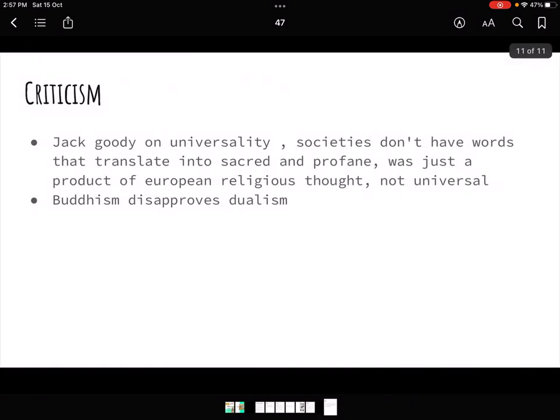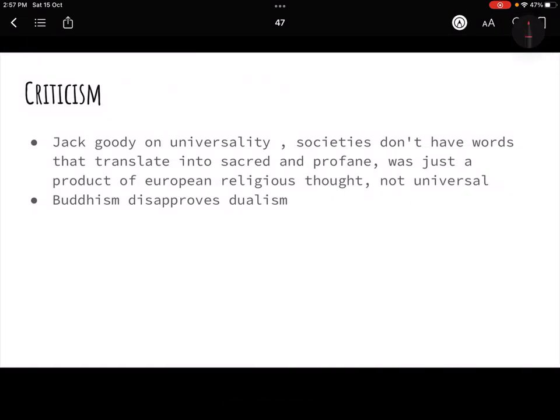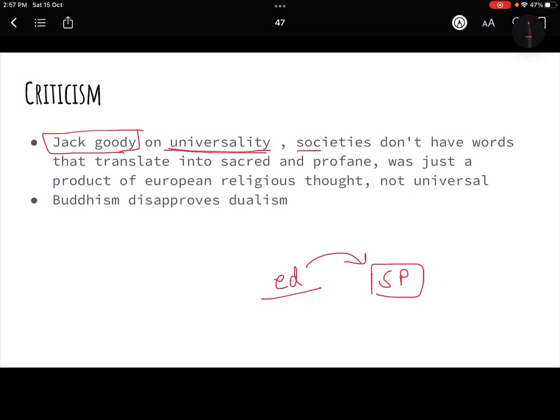But then there was criticism of this theory by Jack Goody on this universality. Because what Emile Durkheim said was that this sacred and profane is a universal phenomenon, that means it occurs in every religion and culture. But Jack Goody said no. There are societies that do not even have any word that translates into sacred and profane. See, language is very important, because through language you can understand a lot about the culture and the society.